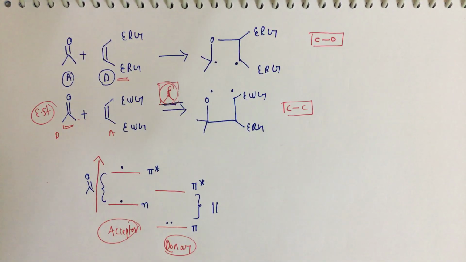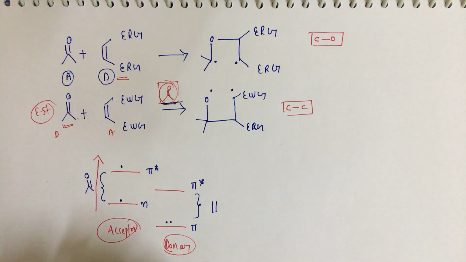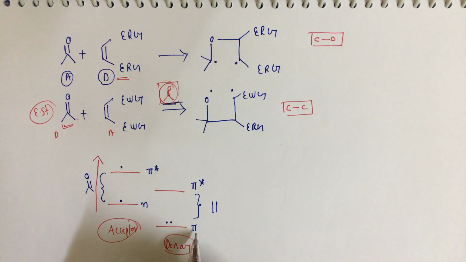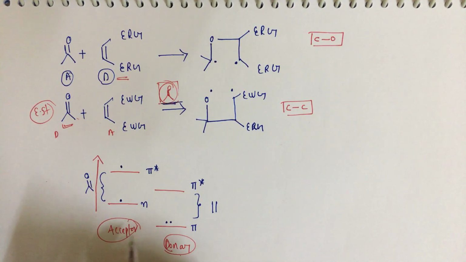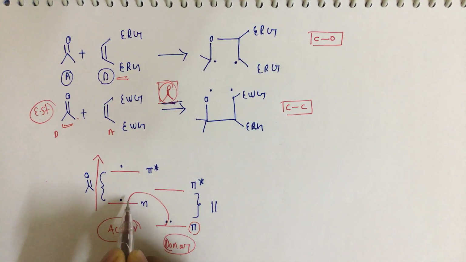Don't bring that photosensitization concept here, that will be different. Just see here, the pi orbital is here and the n orbital is here. So here this is the donor and this is the acceptor. Which orbital is very close to pi here? The n orbital. That means it gives electrons to the n orbital.